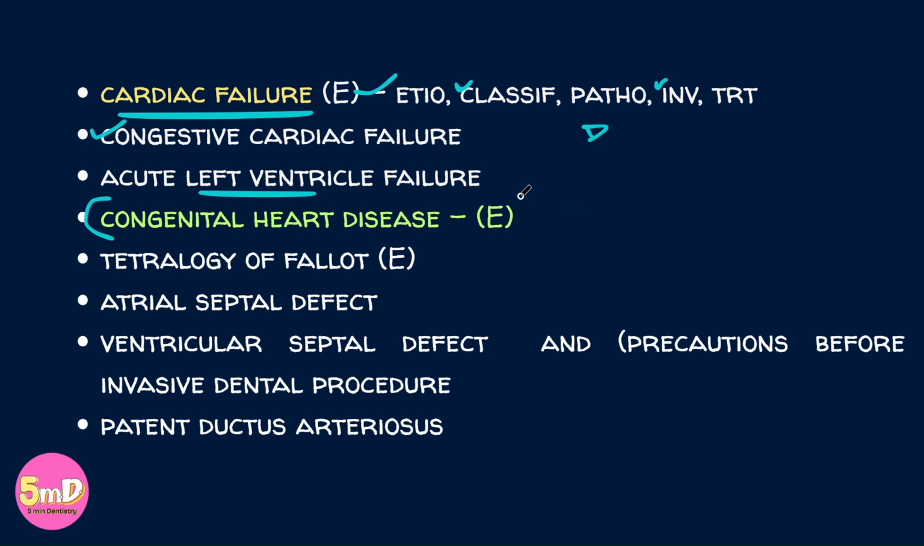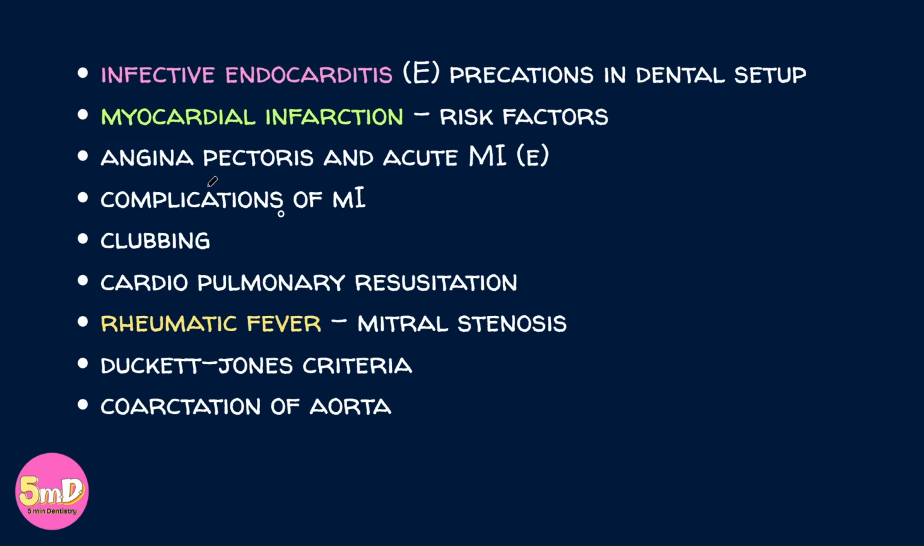Moving on to the next subheading, congenital heart disease. It is again an essay, so mention all the major congenital heart diseases. They have also asked about tetralogy of Fallot as an essay separately, atrial septal defect, ventricular septal defect, and the precautions before invasive dental procedure if patient reports with ventricular septal defect, patent ductus arteriosus.